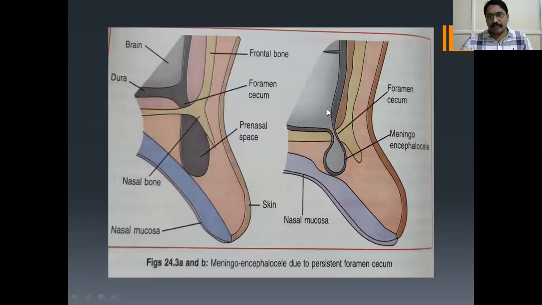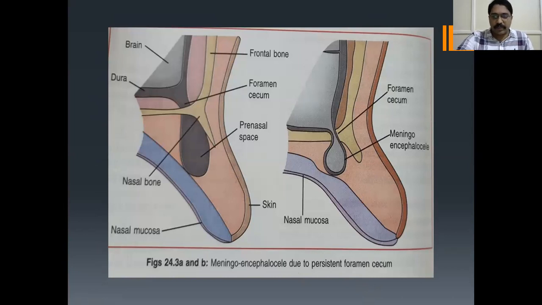See the picture showing the brain tissue. This is the nasal bone. The foramen cecum. This is a defect, bony defect. Meningoencephalocele due to persistent foramen cecum. Actually, it's supposed to close in intrauterine life. If it is persistent, because of the persistent opening of the foramen cecum, there will be meningoencephalocele.